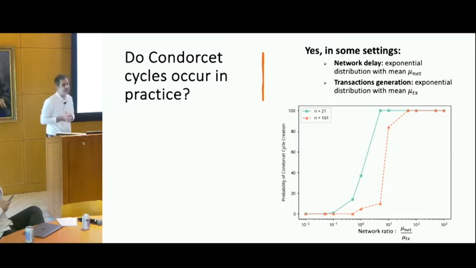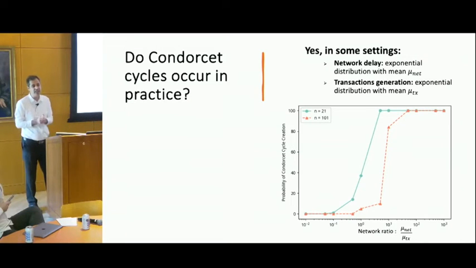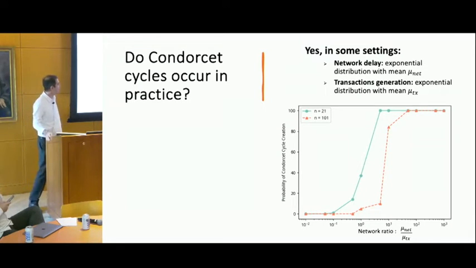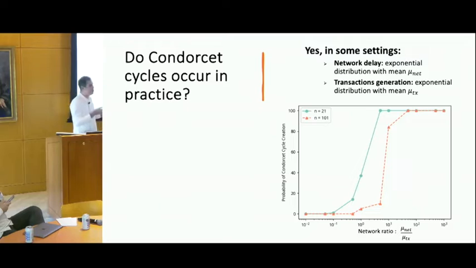You may wonder if such Condorcet cycles happen in practice. The answer is yes. Sometimes they are rare, sometimes they are common. Here's a sample from the simulation results. The y-axis shows the chance of seeing a Condorcet cycle.